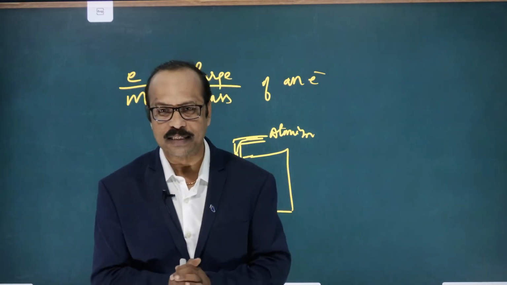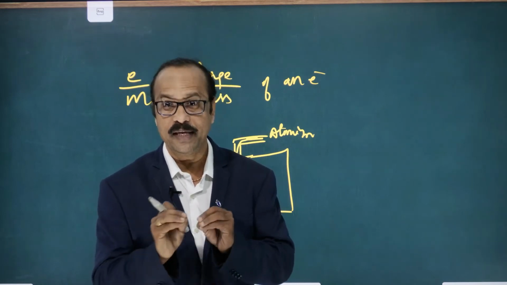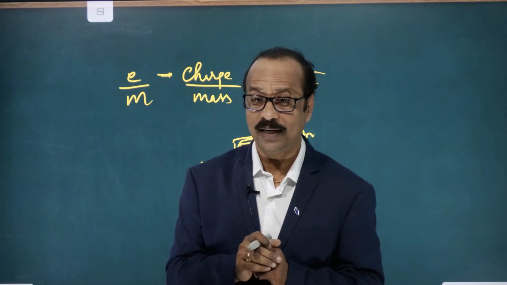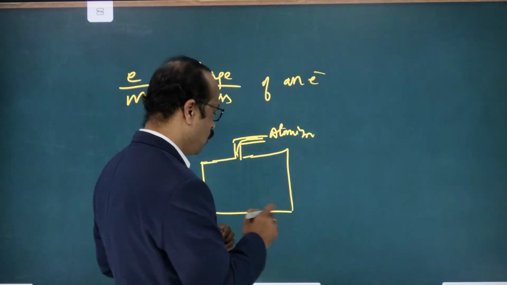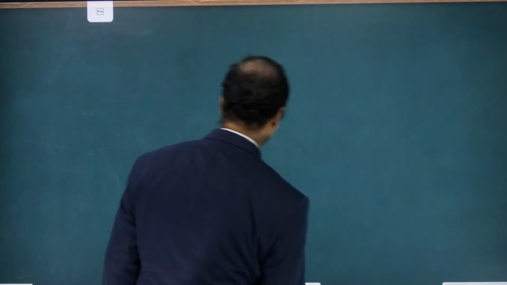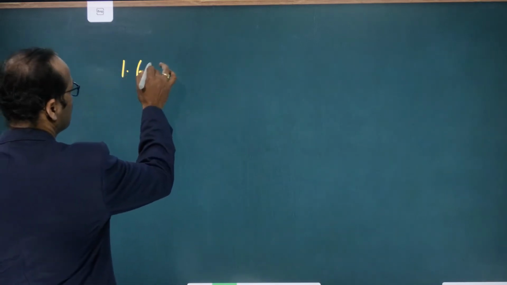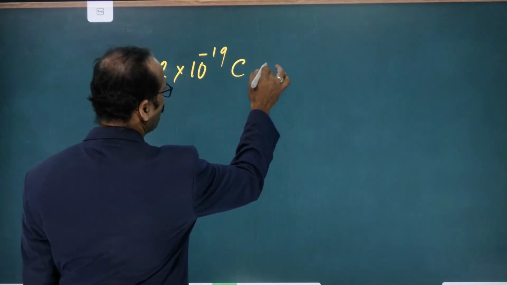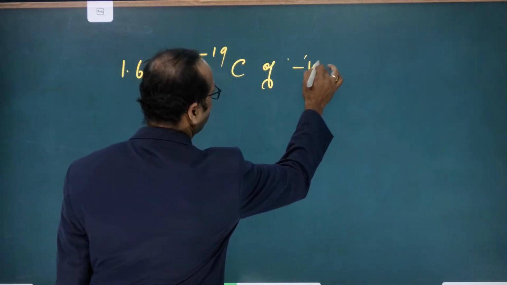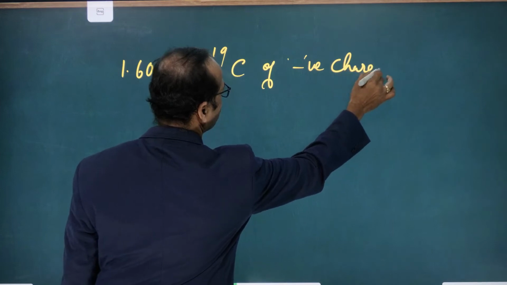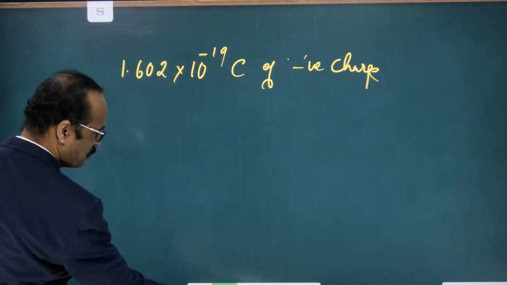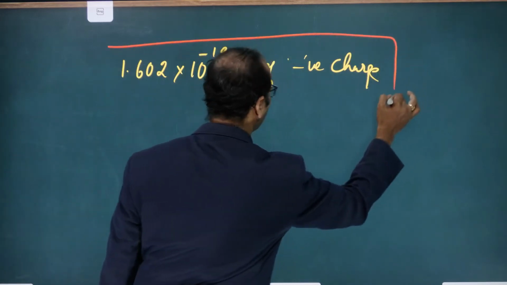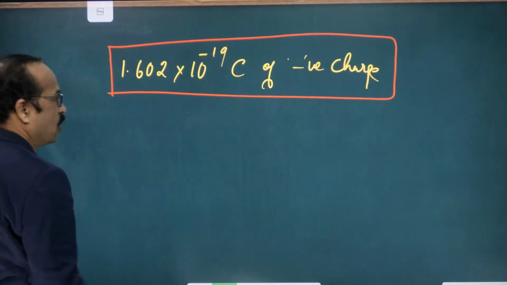Based on this, he calculated the charge of an electron, which is 1.602 into 10 to the power of minus 19 coulombs of negative charge. The experiment itself is not required, but you have to remember the charge on the electron.